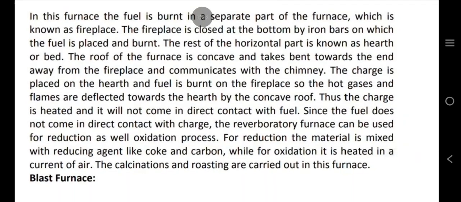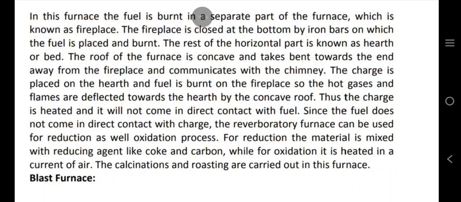In this furnace, the fuel is burnt in a separate part of the furnace which is known as fireplace. The fireplace is closed at the bottom by iron bars on which the fuel is placed and burned. The rest of the horizontal part is known as hearth or bed. The roof of the furnace is concave and takes a bend towards the end away from the fireplace and communicates with the chimney. The charge is placed on the hearth and fuel is burnt on the fireplace.